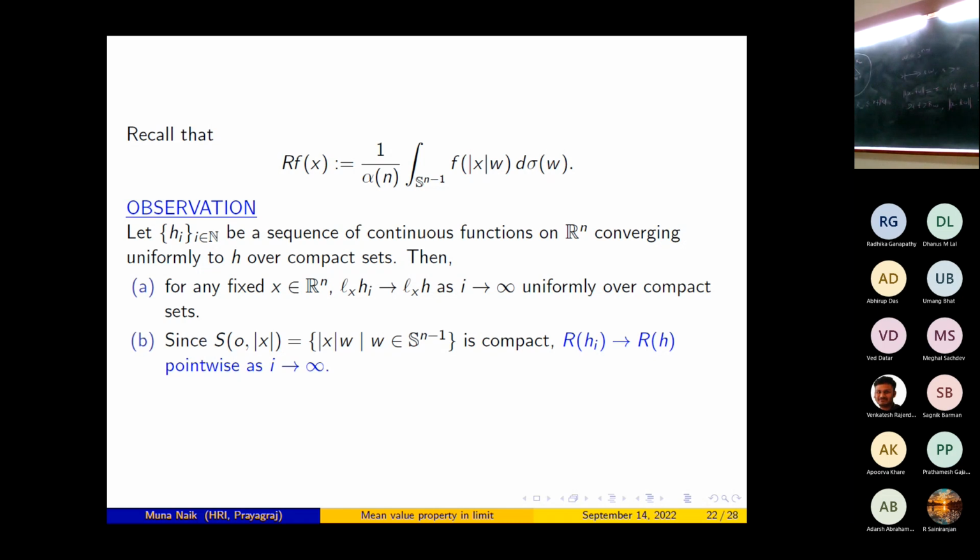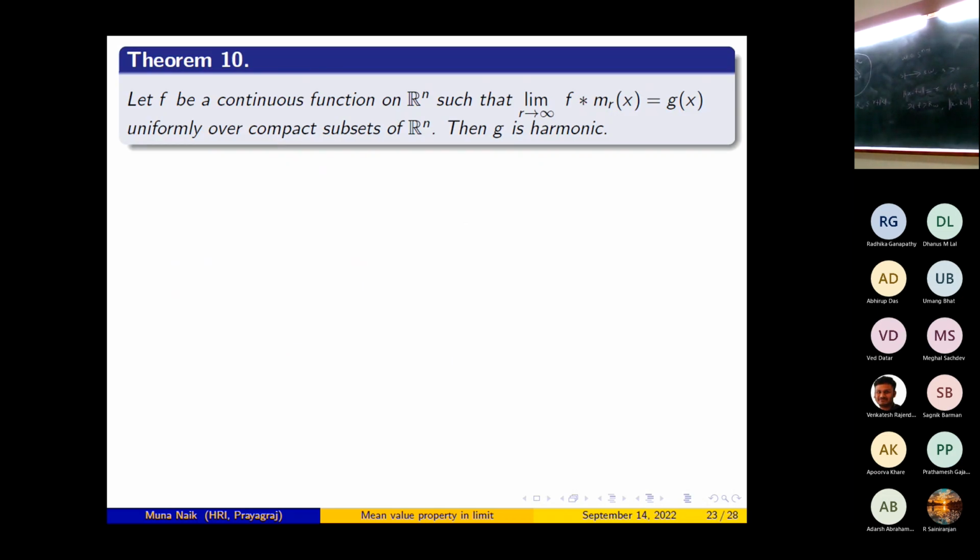So remember these two observations. The first observation is that for any fixed x belonging to Rn, L_x h_i will converge to L_x h as i tends to infinity uniformly over compact sets, and the radial part of h_i will converge to the radial part of h pointwise as i tends to infinity. Now this is our theorem which I want to prove. Let f be a continuous function on Rn so that the limit as r tends to infinity of f convolution mr at x is equal to g of x uniformly over compact sets of Rn. Then g is harmonic.